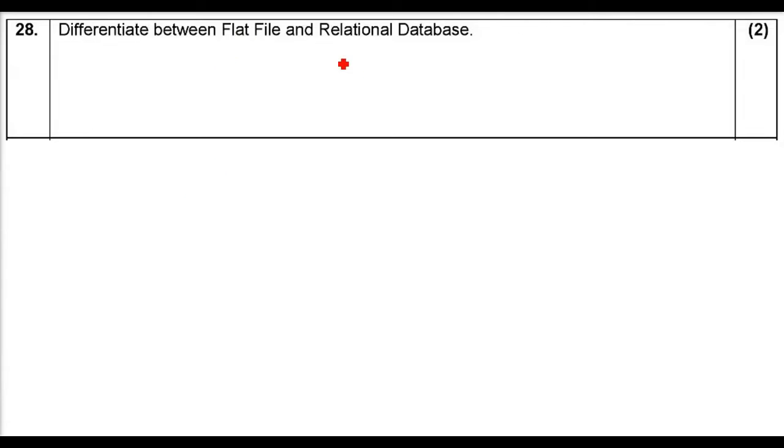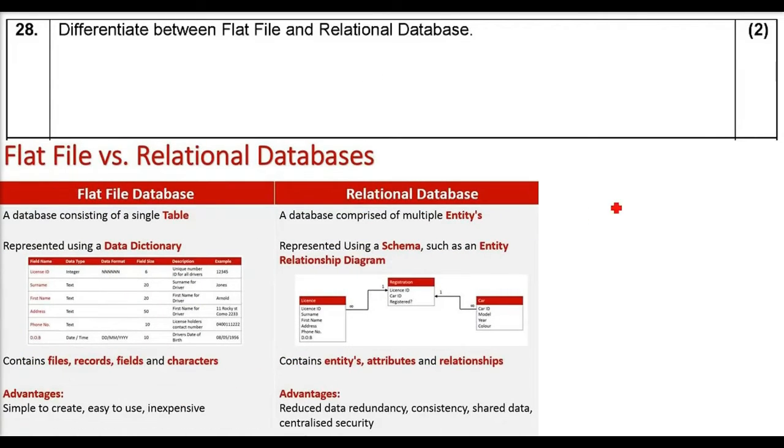Differentiate between flat file and relational database. Flat file is just a simple file. I'll go to a table discussion just now, but let us assume there is a plain document, a Word document, or even a notepad document. So you have written some name, address, age for the first person, second person also the same thing. So you just call it a flat file. You just took a page and just wrote something on it.